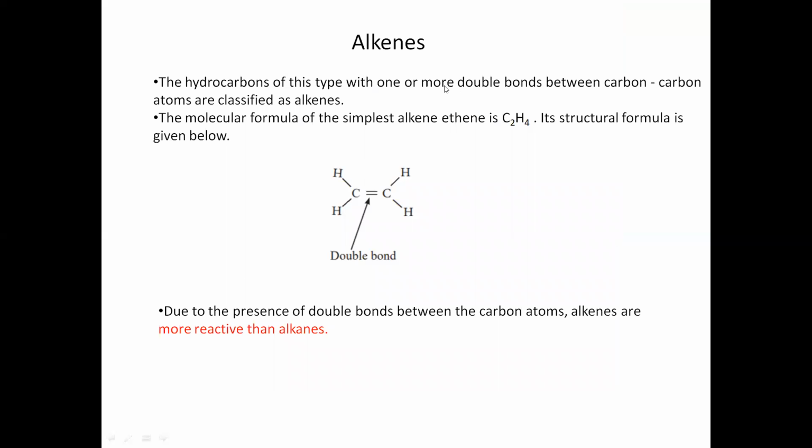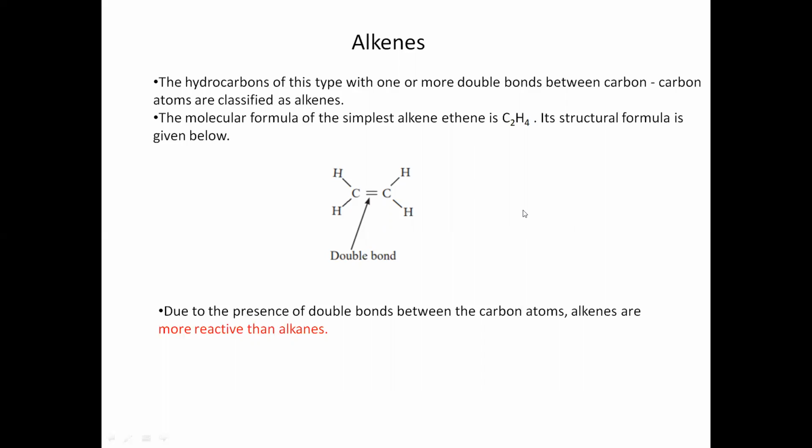Now the next one, alkenes. Here between carbon atoms there may be one or more double bonds. Here you can see the double bond. This is the molecular formula for ethene. This is the structural formula. As they have double bonds between carbon atoms, they are more reactive than alkanes. That is very, very important.